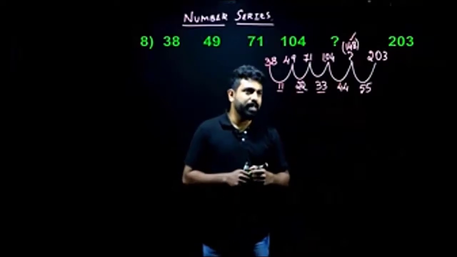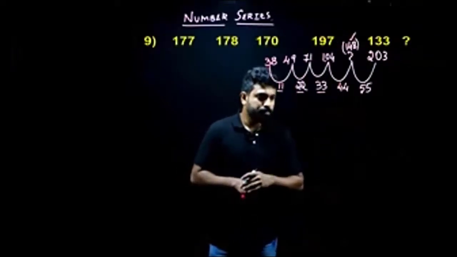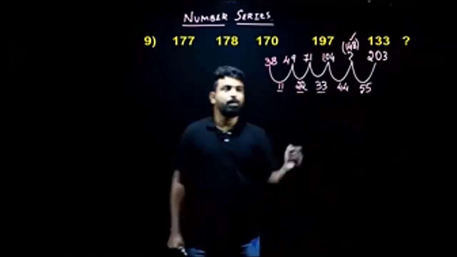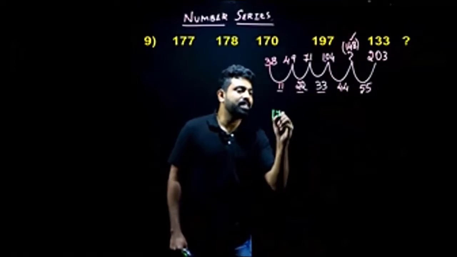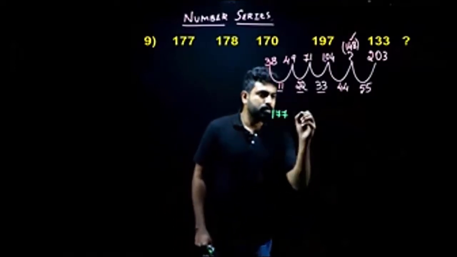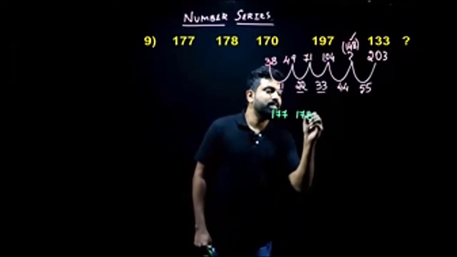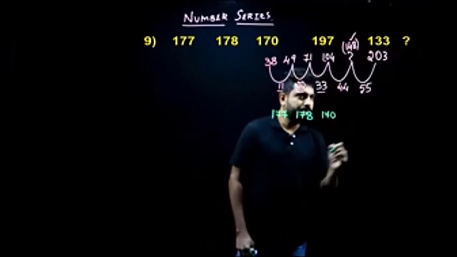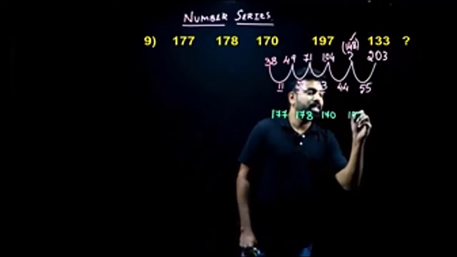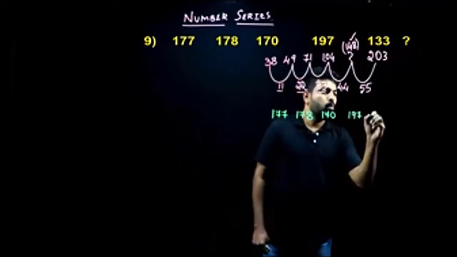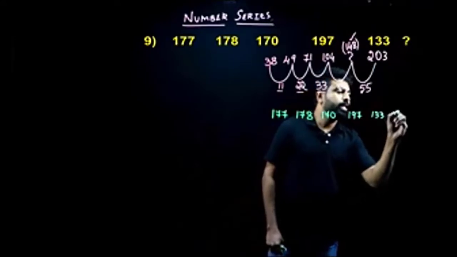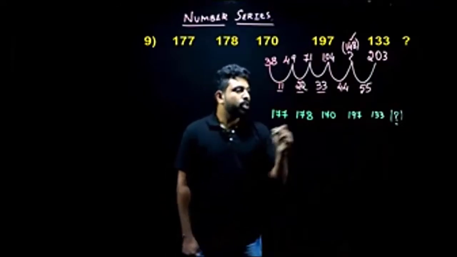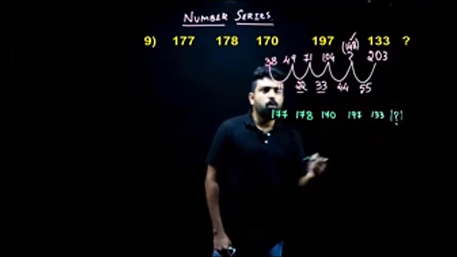What's our next question here? Next question here is 177, 178, 170, 197, 133, and then there is a missing term. You'll have to find this missing term here. So when you look at this series, what's happening in this series?